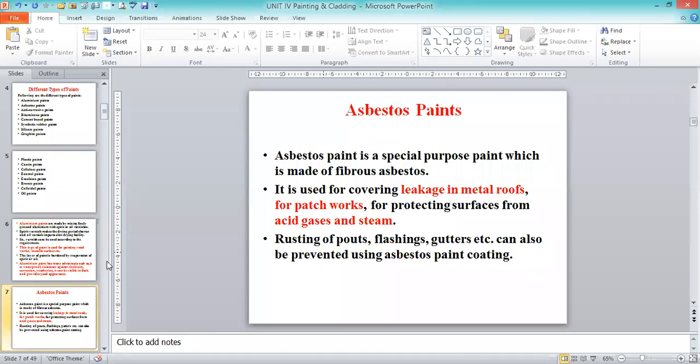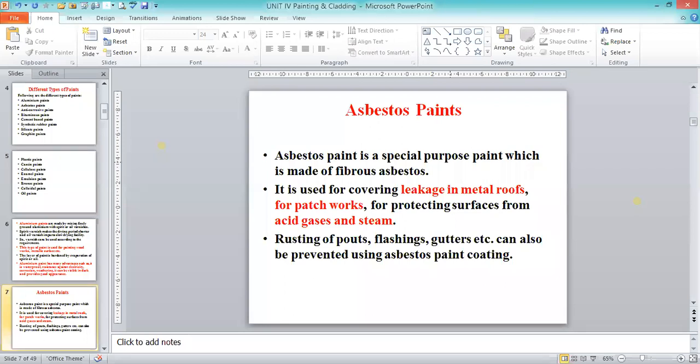Industrial buildings have a long span, and we are going to be constructing them with steel roof trusses. Instead of a cement concrete slab, we go for steel roof trusses. That's why we have metal roofs, provided for industrial or storage buildings where the span of the building will be large. Then we are not going for cement concrete RCC slabs. Instead, we go for steel roof trusses, and in that we are going to be using asbestos paints.